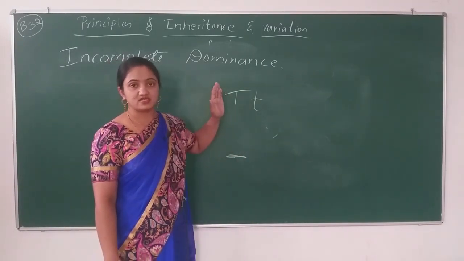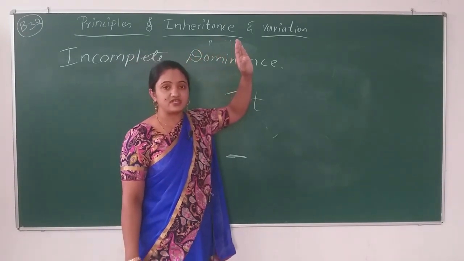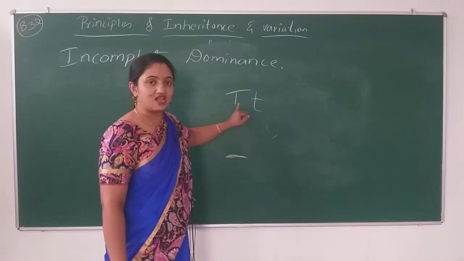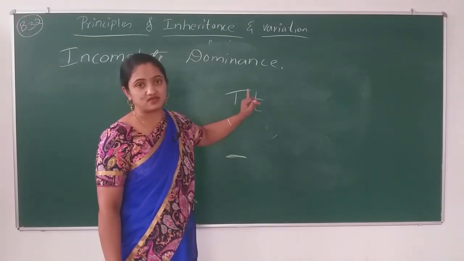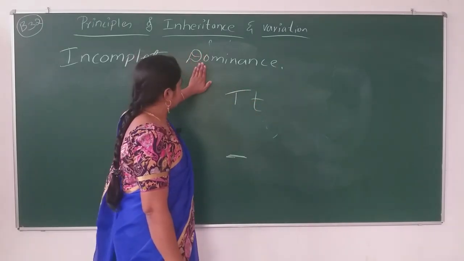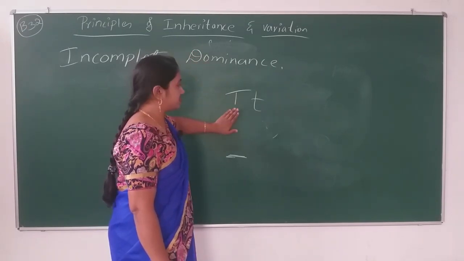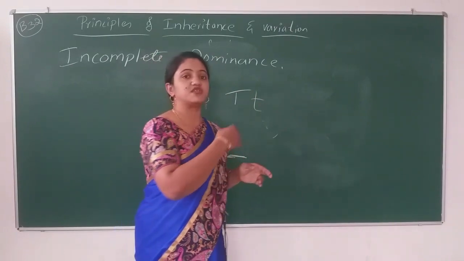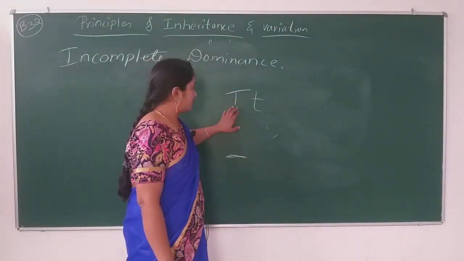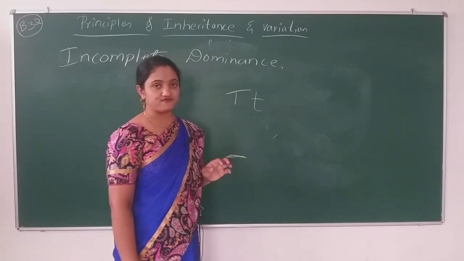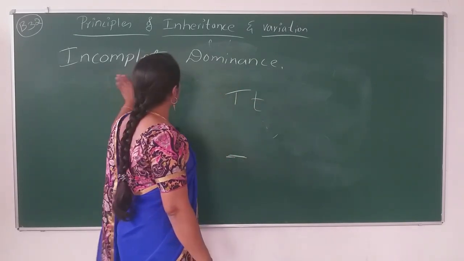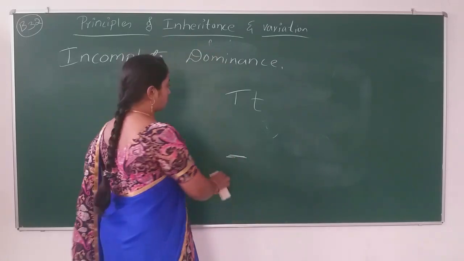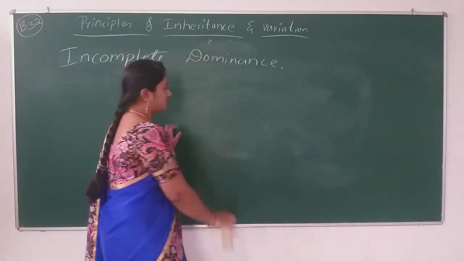In the normal case, whenever the dominant gene is present, it always expresses its character. But in this concept, the dominant gene is not able to express its character in the presence of the recessive one. It is known as incomplete dominance.